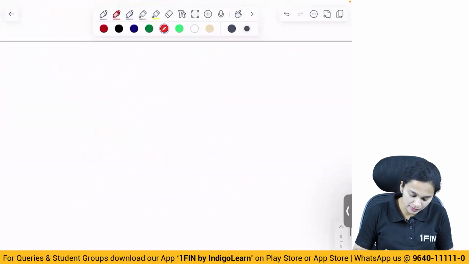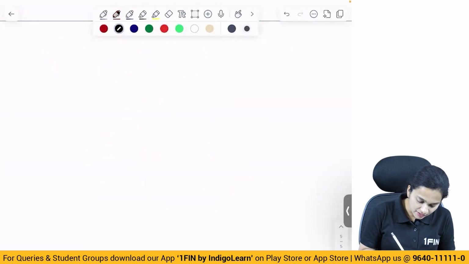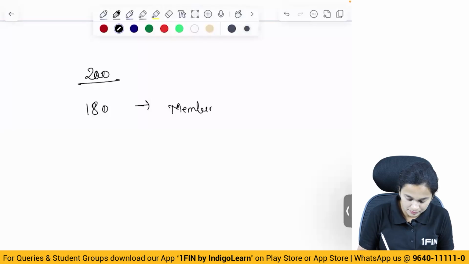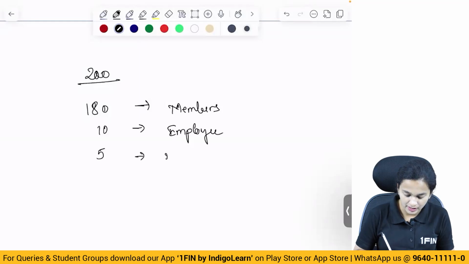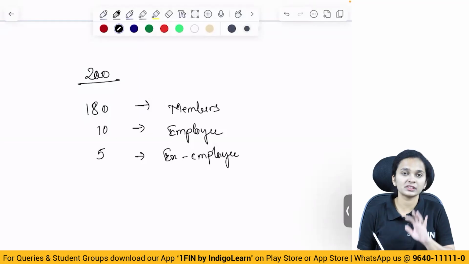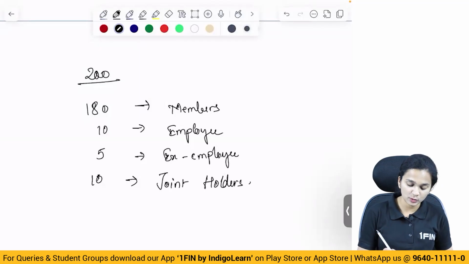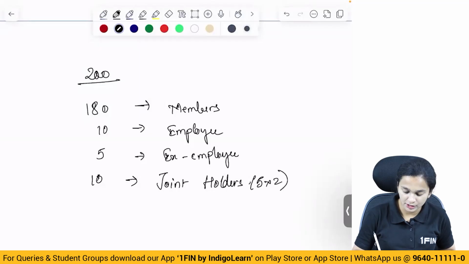So let's just take an example and understand it. Say, for example, there are 200 members in a company: say 180 normal members, 10 employees, 5 ex-employees to whom shares were allotted during the time of their employment, and 10 joint holders, that is 5 into 2.